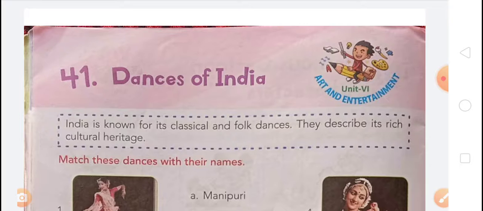Chapter 39 music mantra, chapter 40 famous cartoon characters, chapter 41 dances of India, chapter 42 famous dances around the world, chapter 43 different tools of art, and chapter 44 what's this craft card. Today we have to learn chapter 41 and chapter 42, dances of India and famous dances around the world. So let's start. Yesterday we learned music mantra and famous cartoon characters.